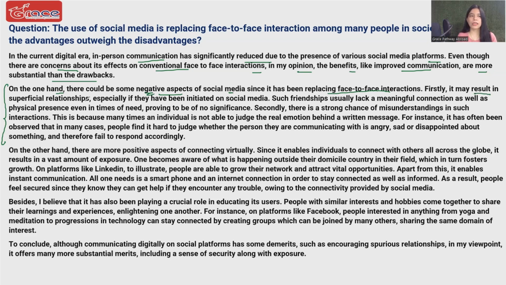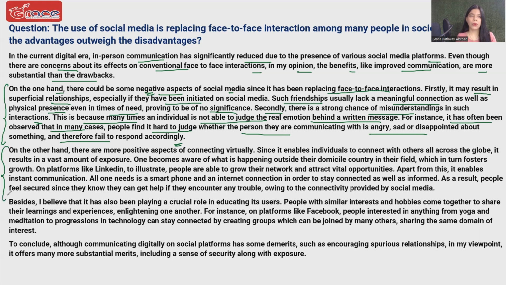Firstly, it may result in superficial relationships, especially if they have been initiated on social media. Such friendships usually lack a meaningful connection as well as physical presence, even in times of need, proving to be of no significance. Secondly, there is a strong chance of misunderstandings in such interactions. Why? This is because many times an individual is not able to judge the real emotion behind a written message. For instance, it has been observed that in many cases, people find it hard to judge whether the person they are communicating with is angry, sad, or disappointed about something, and therefore fail to respond accordingly.